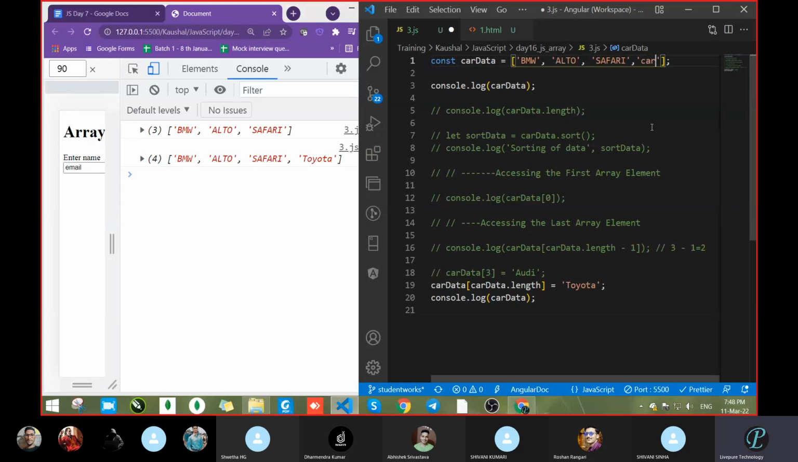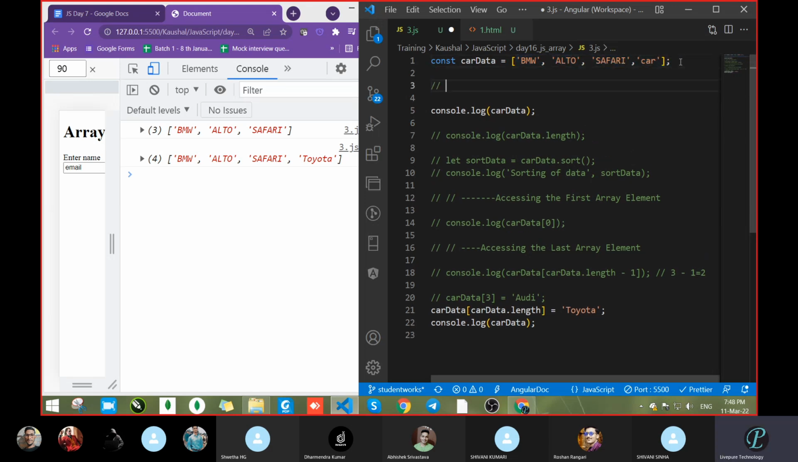Car itself, let it be. So now see what is the length of this one. What is the length? Length is 4, correct? And the total is 4. The last index value is 3. Have you seen the difference? Length and the last index are always different by 1. So that's why we passed the last index.